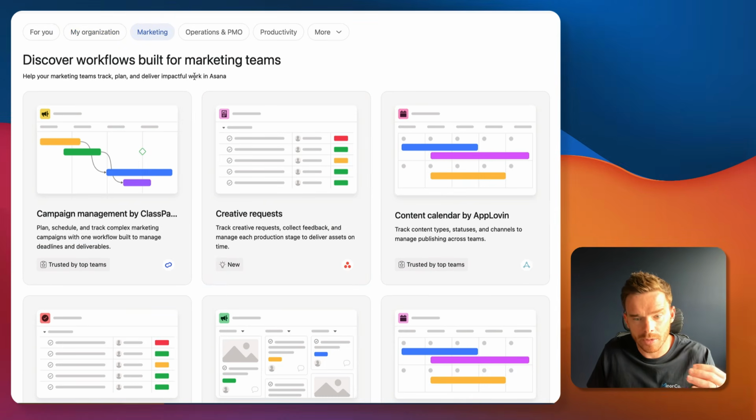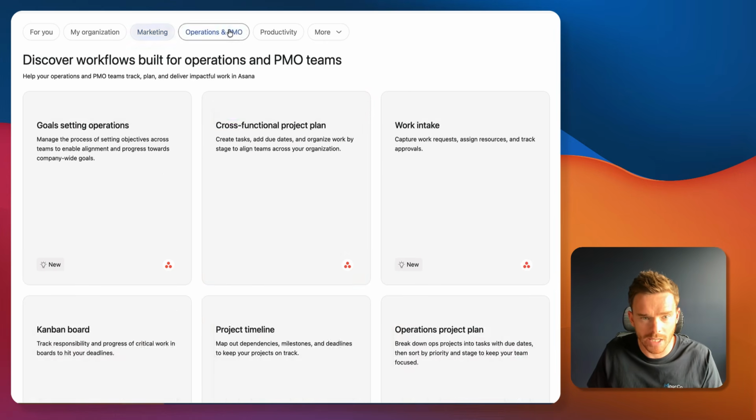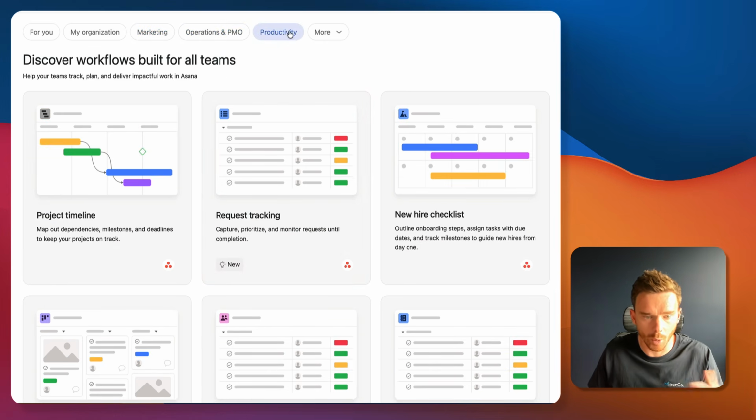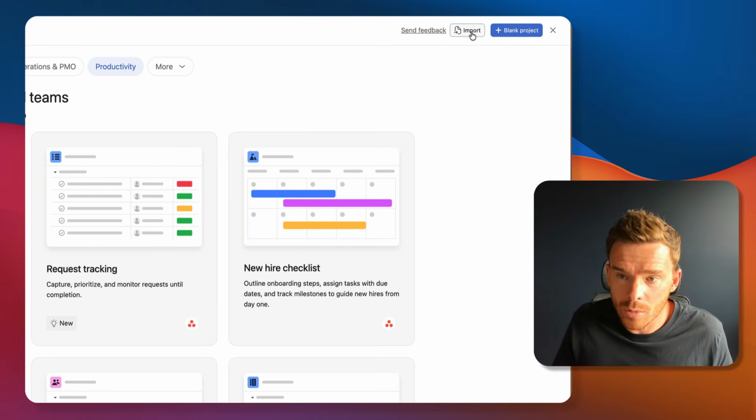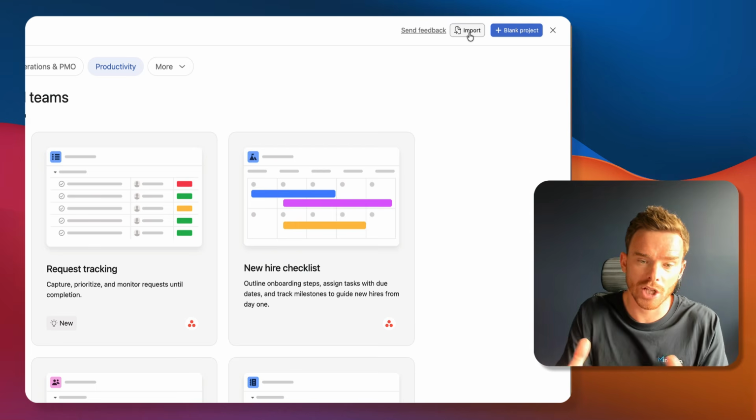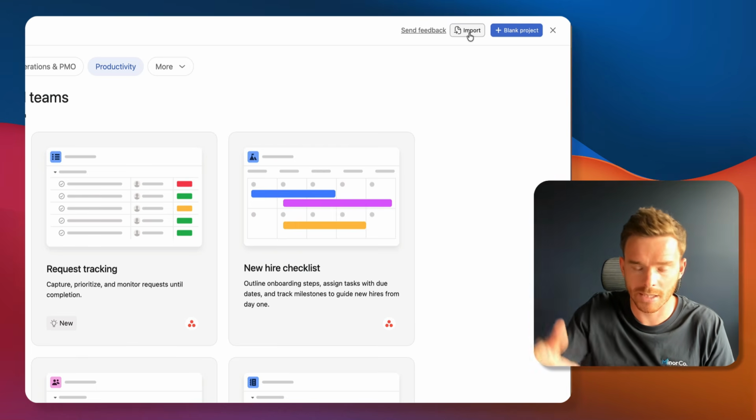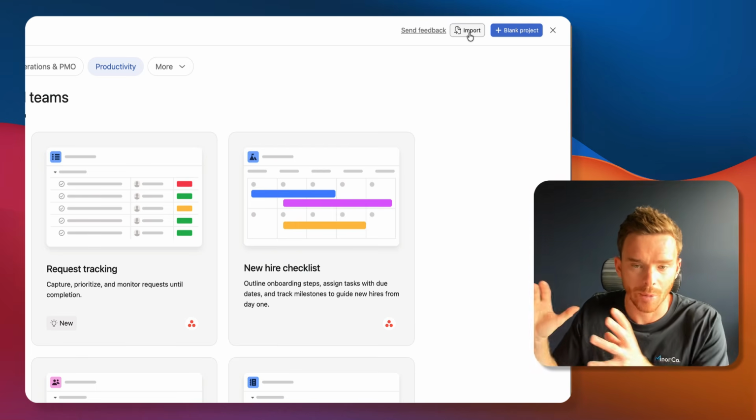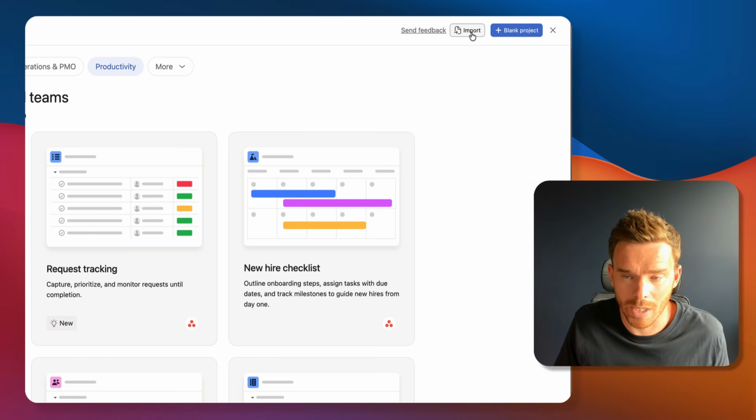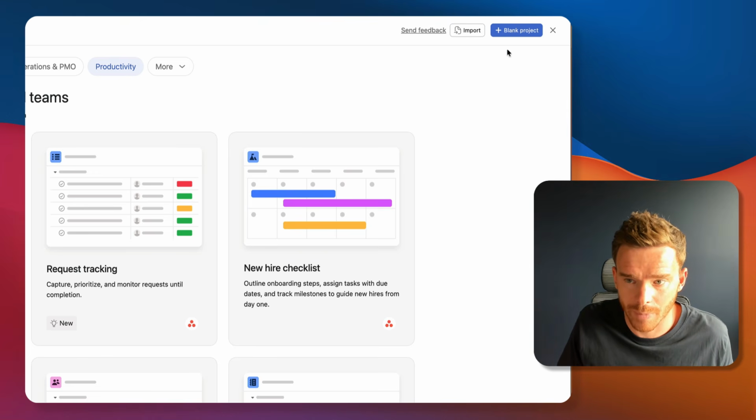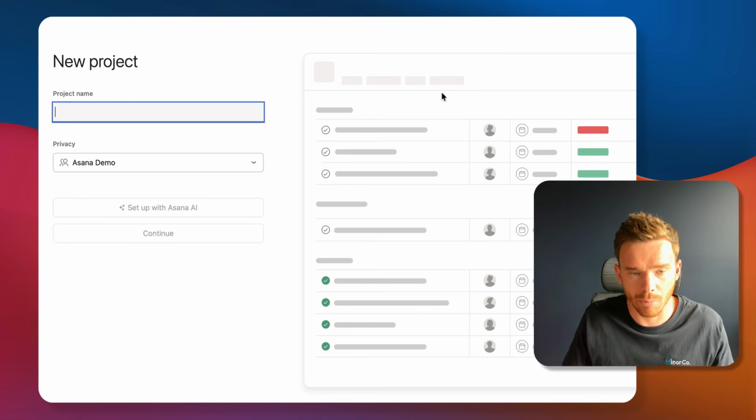Or in these tabs, you'll see some suggested ways you can use Asana for things like creative requests, content planning, operational or productivity work. I actually find it best to just start with a blank project, but you can browse these suggestions if you want to get some ideas of how to set up projects in different ways. There is also an import option. If you have a spreadsheet with a column for things like task names and a column for the dates, maybe you're migrating from another system, you can import that spreadsheet to Asana. But yeah, let's just set up a blank project.